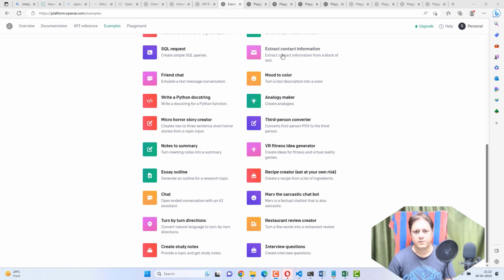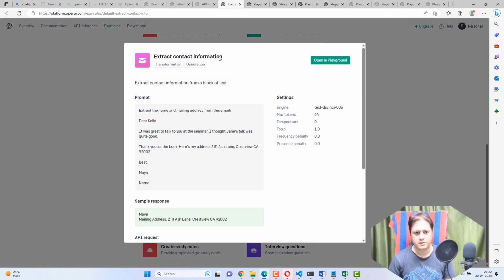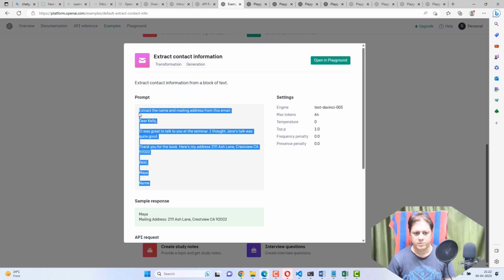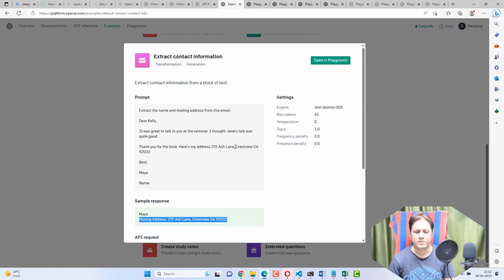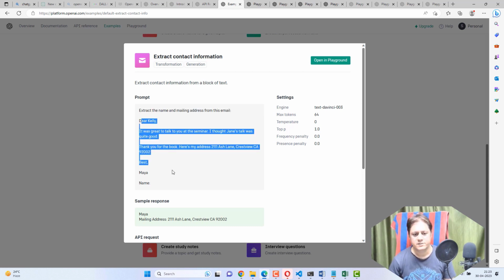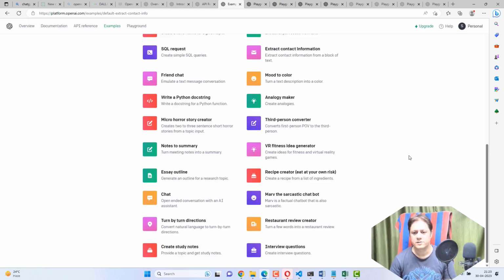In this example, I will show you extract contact information. This is the prompt, and I am asking it to provide the contact information. It is automatically finding the name and the address. It is mentioned here: extract the name and mailing address from this mail. It will analyze this context and find out the name and the address. The mailing address is this. Okay, so this is the use case.